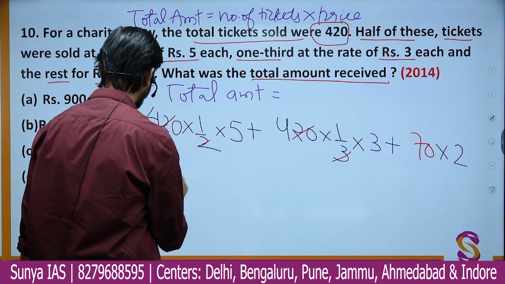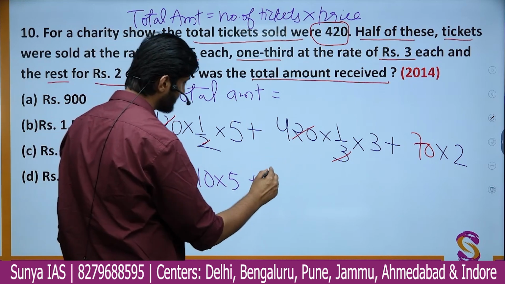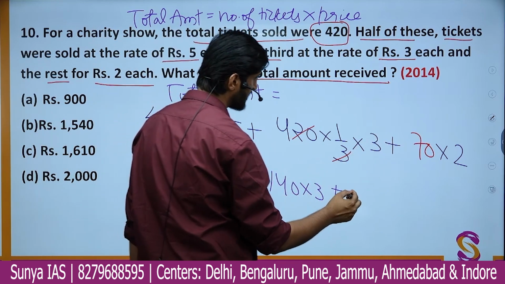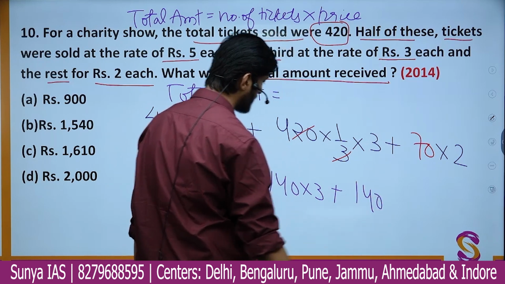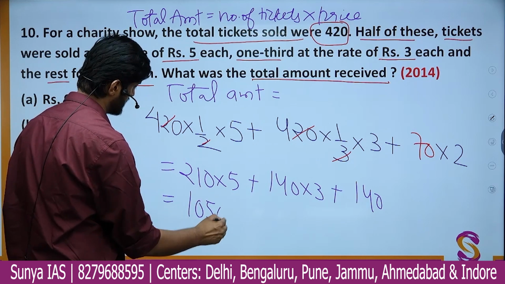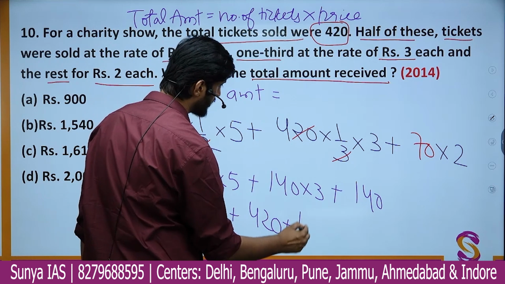So when you just simply calculate it, here you have 210 into 5, plus here you have 140 into 3, plus here you have 70 into 2, that is simply 140. Overall, this amount will become 1050, plus here you will get 420, plus here you get 140.